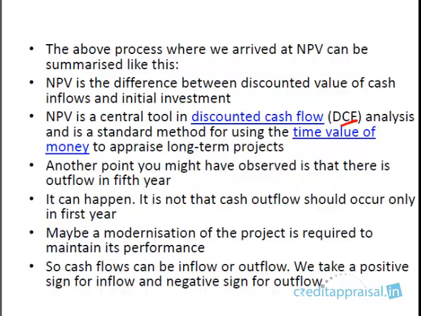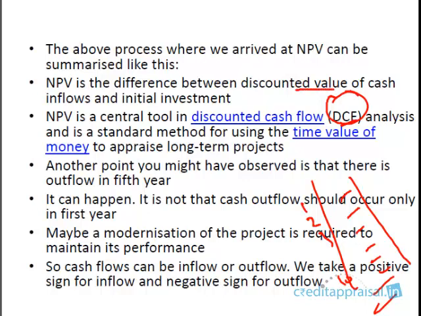So as the name implies, we are discounting the cash flow. We are not taking the cash flow directly. Remember the cash inflows in the earlier example. We had cash flows coming in after 1 year, after 2 years, like that, after 10 years. We are not taking these cash flows directly and adding up. We are taking the discounted cash flows. We are discounting these cash flows to the present value and then adding up. So this is known as a DCF analysis, discounted cash flow analysis.